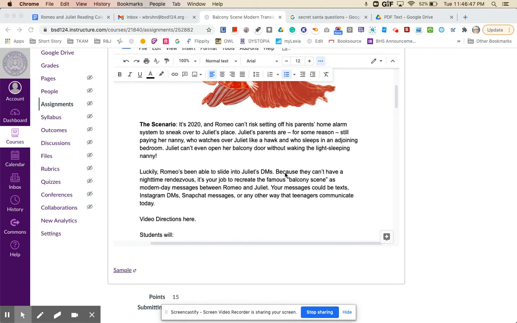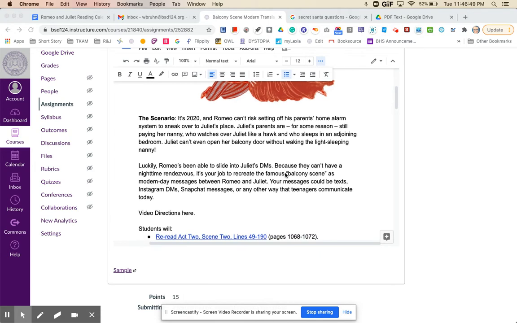So here's your scenario. It's 2020, and Romeo can't risk setting off his parents' home alarm system to sneak over to Juliet's place. Juliet's parents are, for some reason, still paying her nanny, who watches over Juliet like a hawk, and who sleeps in an adjoining bedroom. Juliet can't even open her balcony door without waking the light sleeping nanny. Luckily, Romeo's been able to slide into Juliet's DMs.